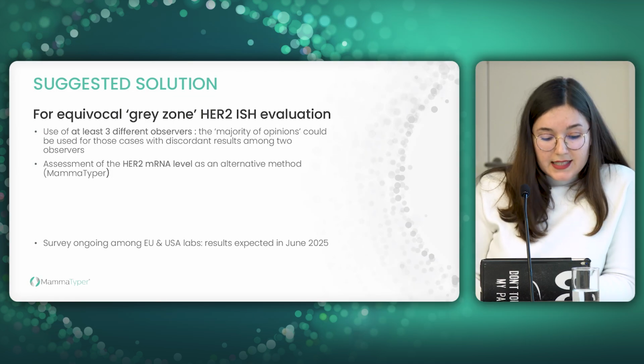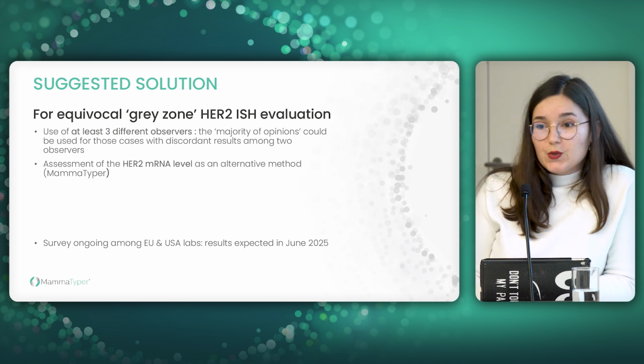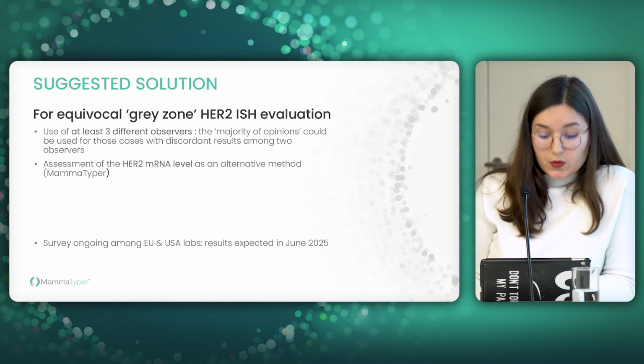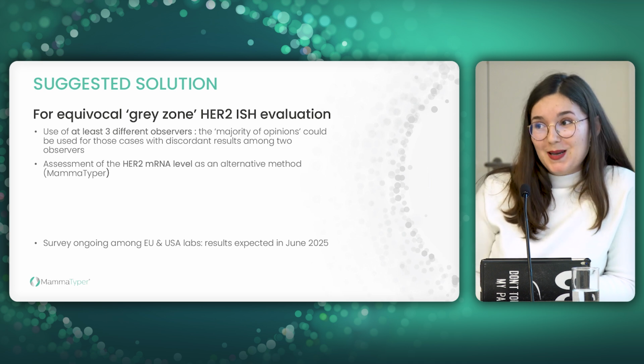By the way, a survey is organized by my lab about HER2 ISH practice in different labs across Europe and the USA. The first results are expected in June 2025. So if you want to participate, please contact me.